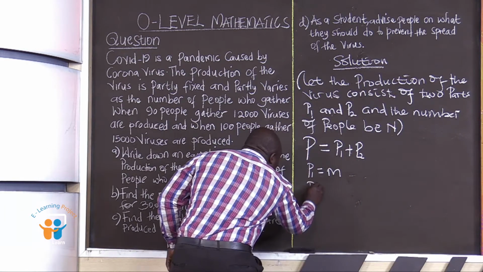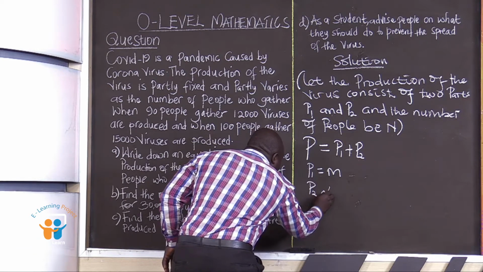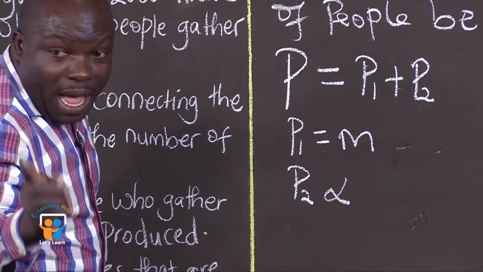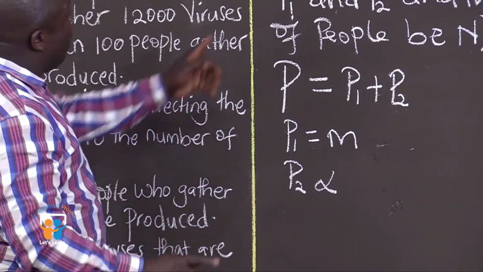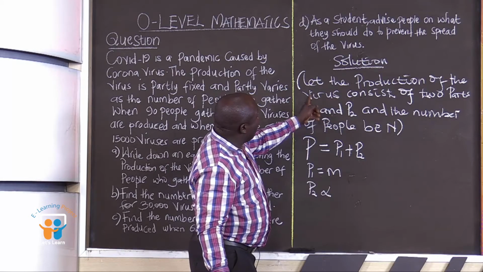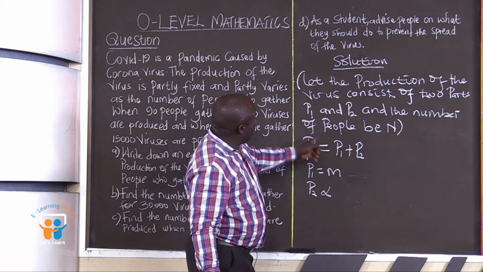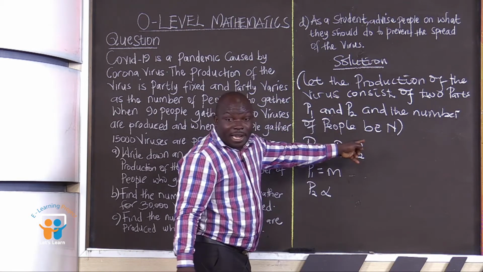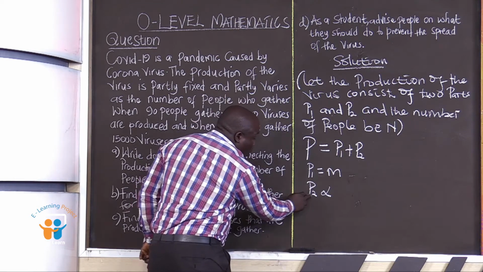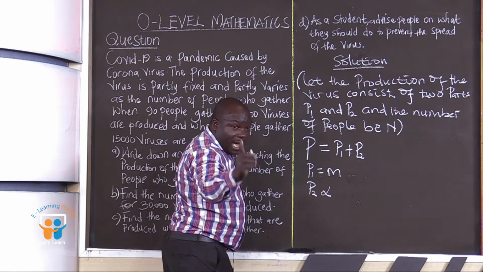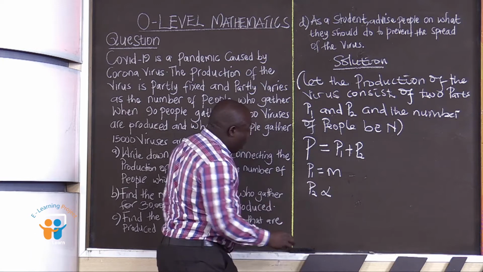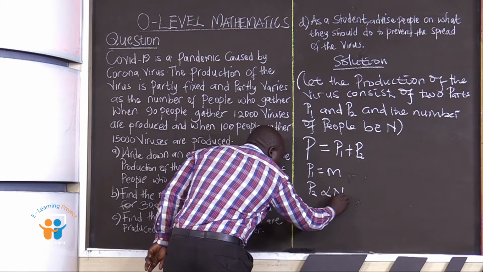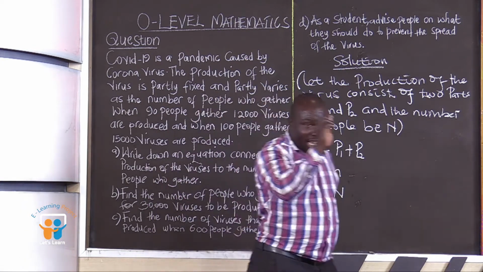Now, p2 is directly proportional to the number of people who gather. Remember we said, let the production of the virus consist of two parts, small p1 and small p2, and the number of people be N. So it means p2 is directly proportional to the number of people, which is capital N.